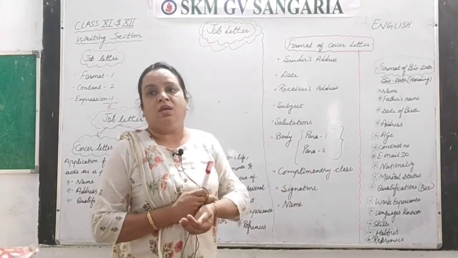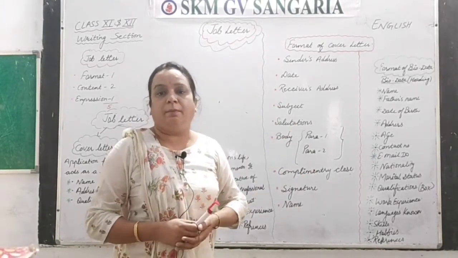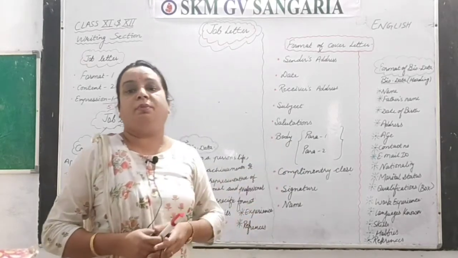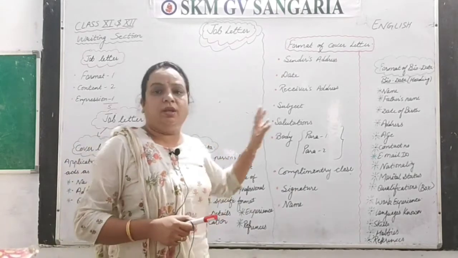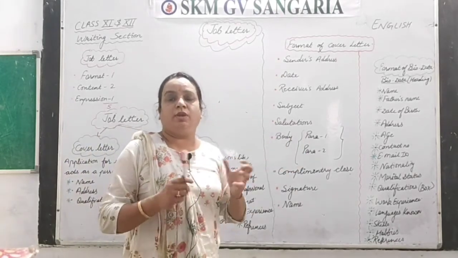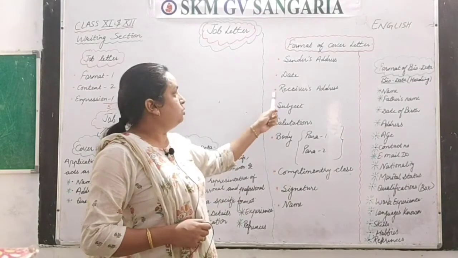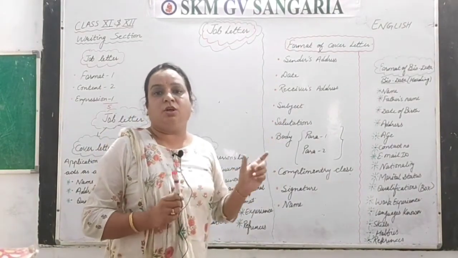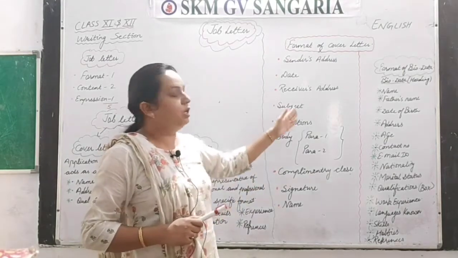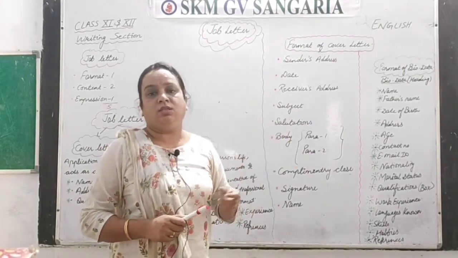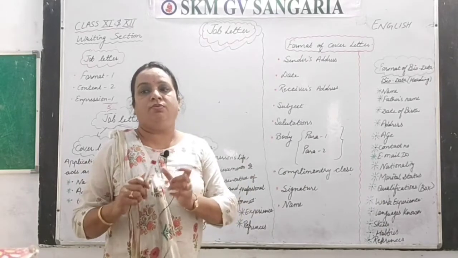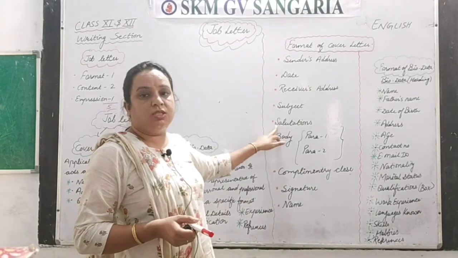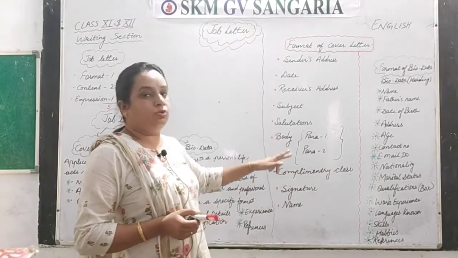It may be the manager of some company, or if you are applying for a school teacher, it would be the principal, or whatever job is given to you in the question. Next is the subject. In the subject you give a short and crisp statement of what you are writing for. For example: application for the job of such and such. That is crisp and short. The salutation is sir or madam, anything you want to write.